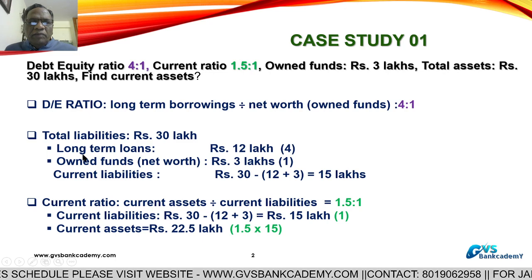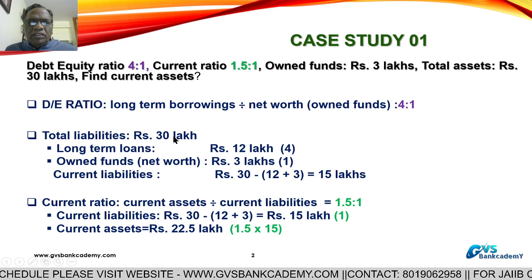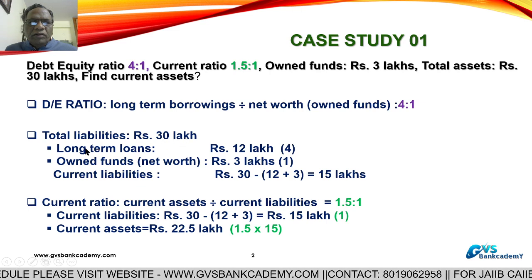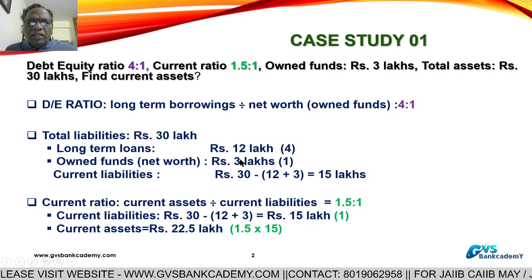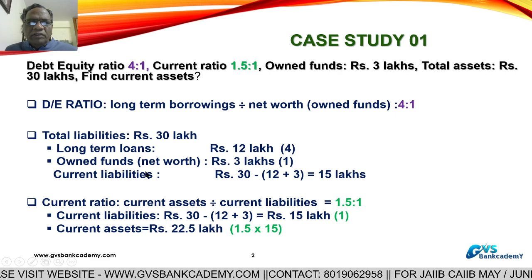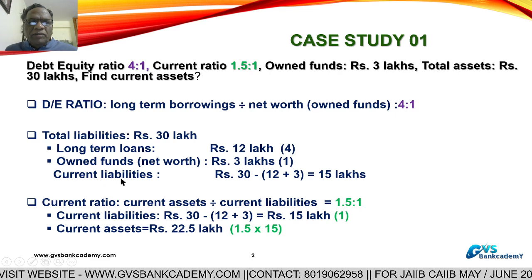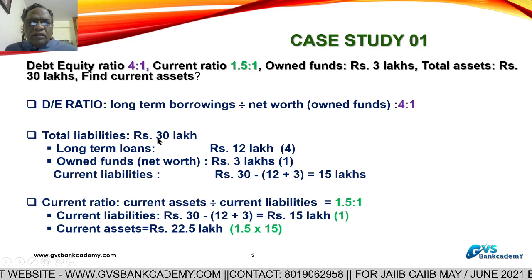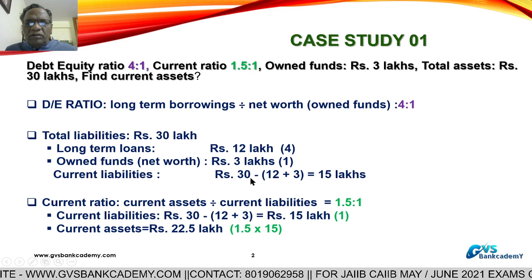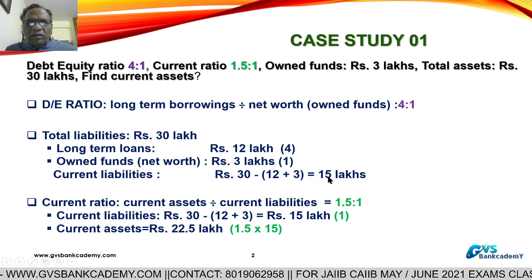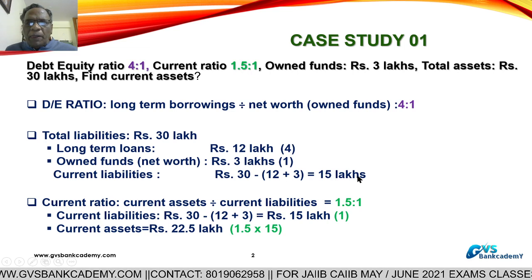Now on the liability side, total liabilities are 30 lakhs. Long term loans are 12 lakhs, own funds are 3 lakhs, total 15 lakhs. The remaining are current liabilities. Total liabilities 30 minus 15. 12 plus 3 is 15, so current liabilities are 15 lakhs.